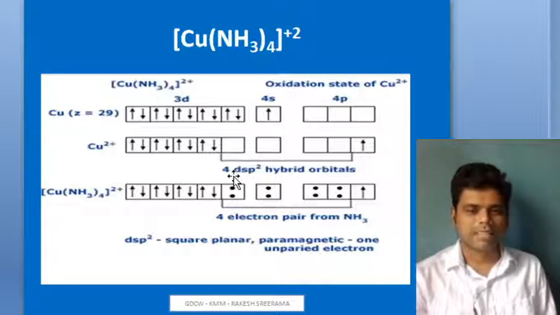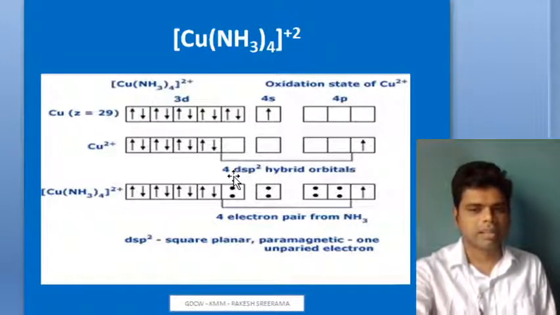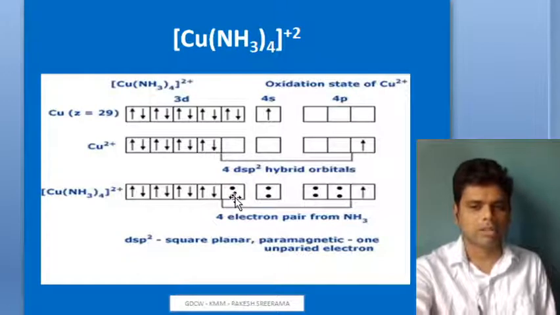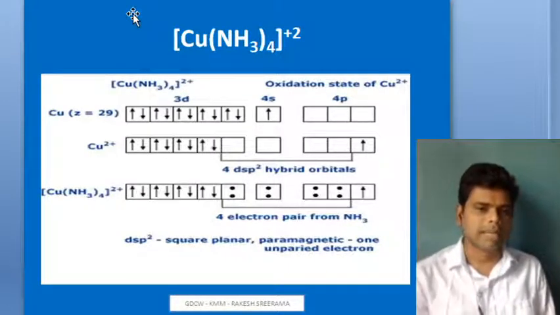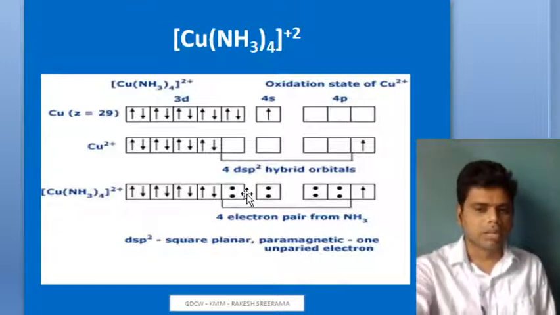Once directed, they will invite your amine ligand, and it results in coordinate covalent bonds. These are the electron pairs from your amines: 1, 2, 3, 4. These 4 pairs are from amine ligands, resulting in a square planar complex.